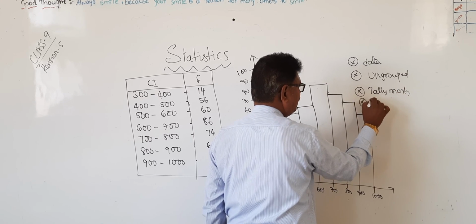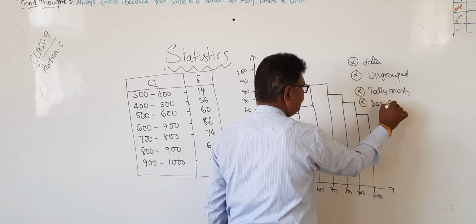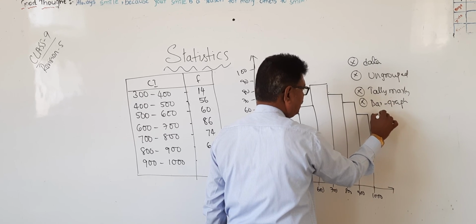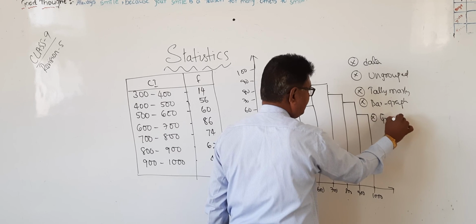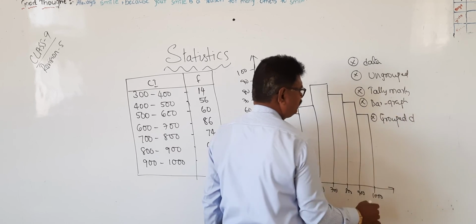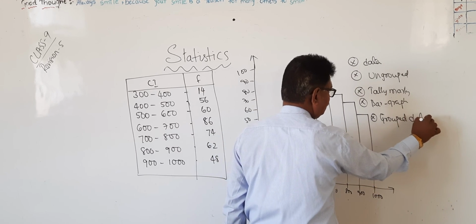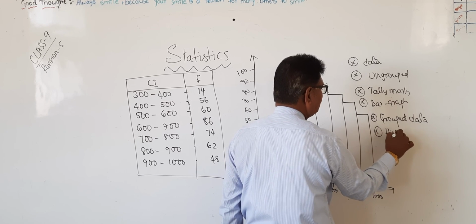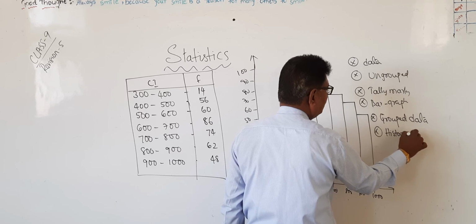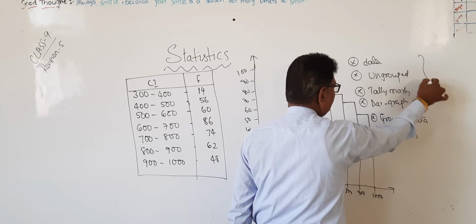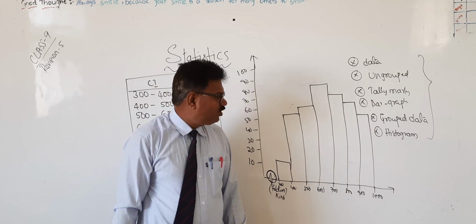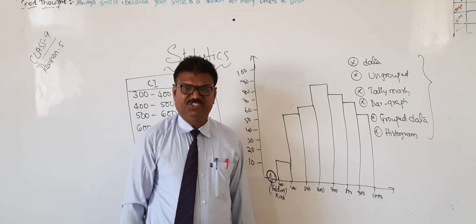Next one, bar graph. Next one, grouped data. Under grouped data, histogram. So for you, this much only is the portion. The mean, median, mode and everything has been cancelled.